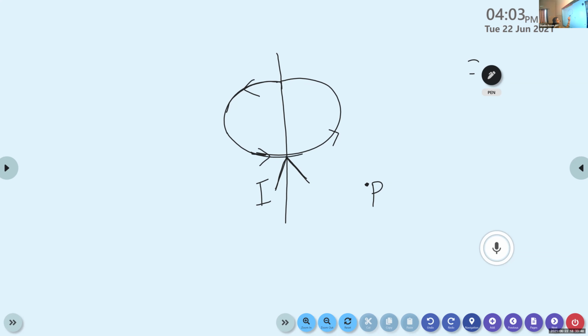Here this circle shows the direction of magnetic field. And here I consider a point P inside this magnetic field. What about the direction of the magnetic field at the point P? Is it inward or outward?